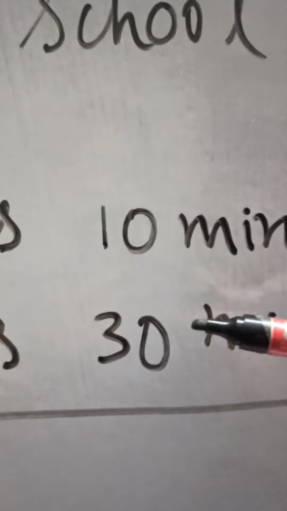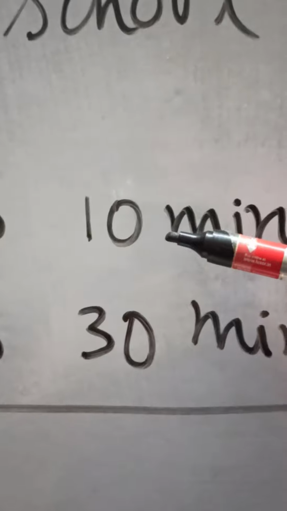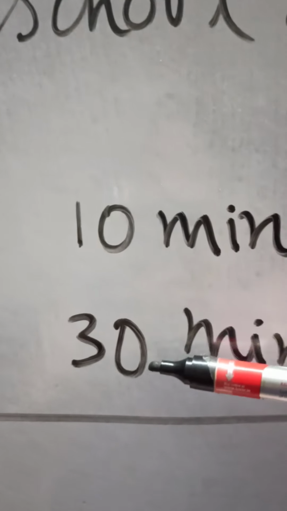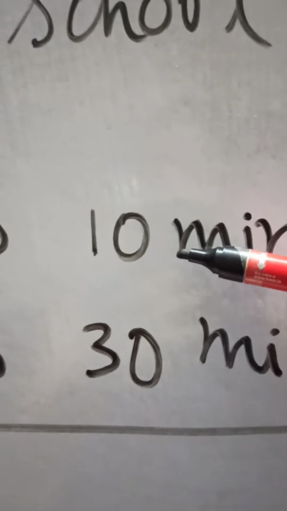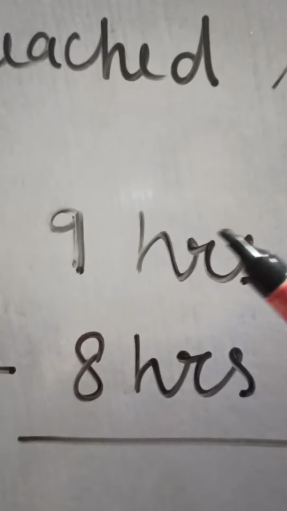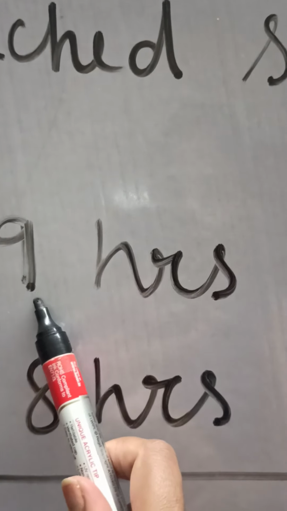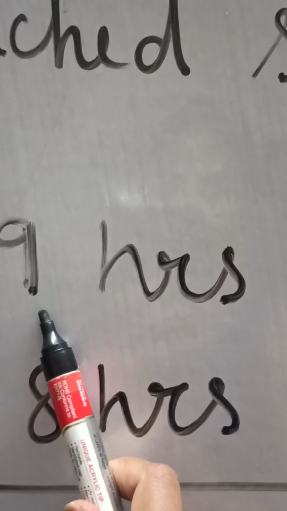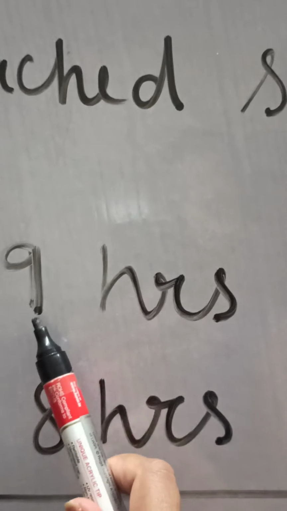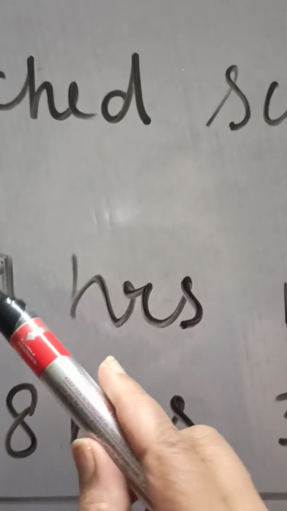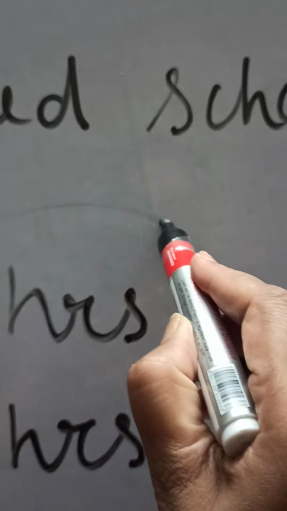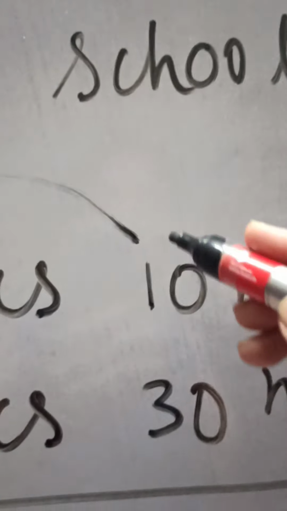Can you subtract 30 from 10? No, we can't. So we will borrow 1 hour from this 9 and give it to the 10 minutes.